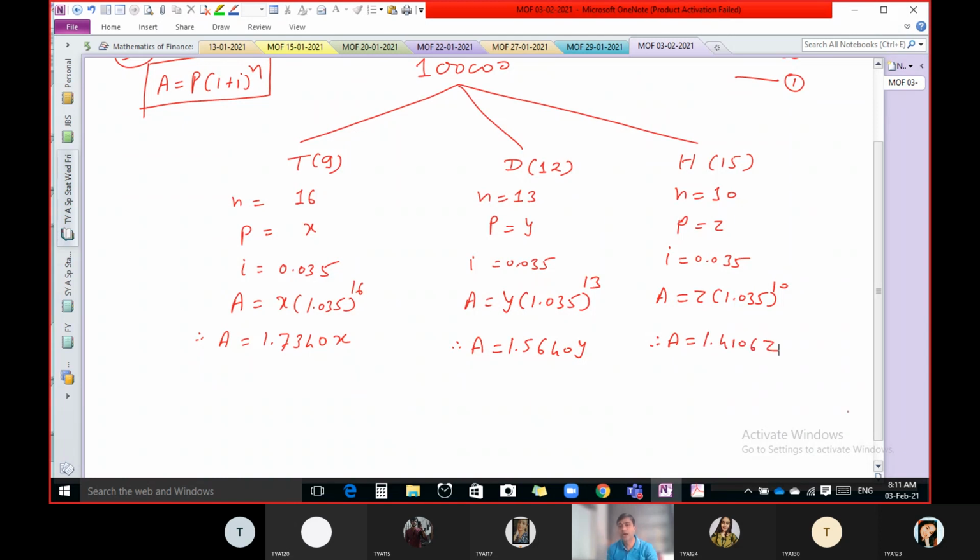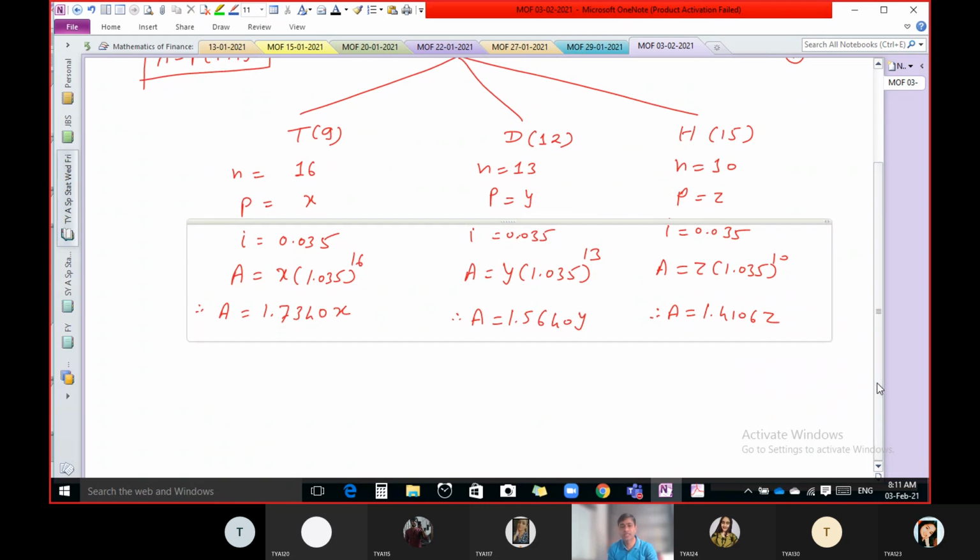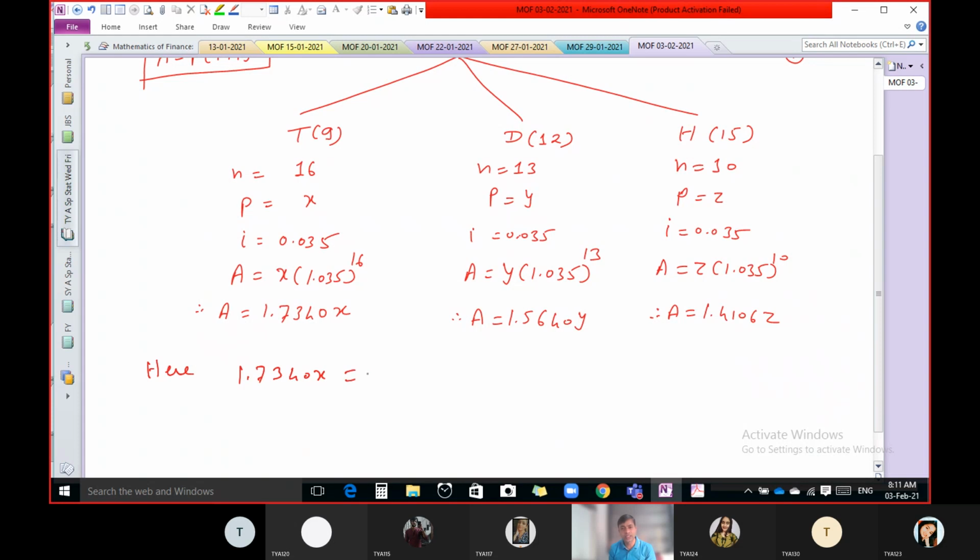Now in the question it is given that all these amounts must be equal. So 1.7340 into X is the amount Tom will get at the age of 25 years, and this is the amount received by Dick, and this one by Harry. Let us assume this is equal to k.